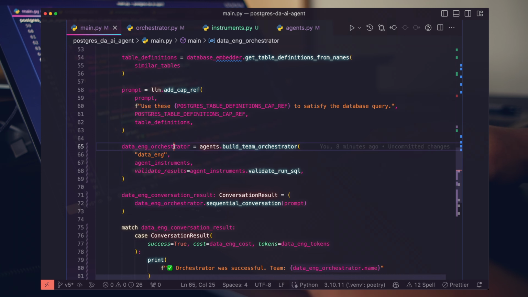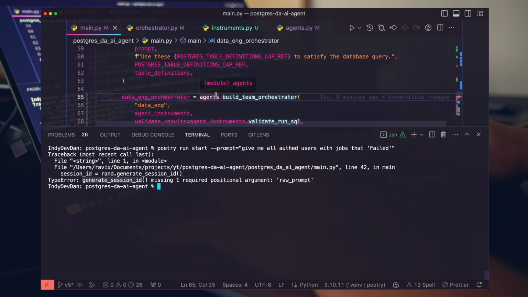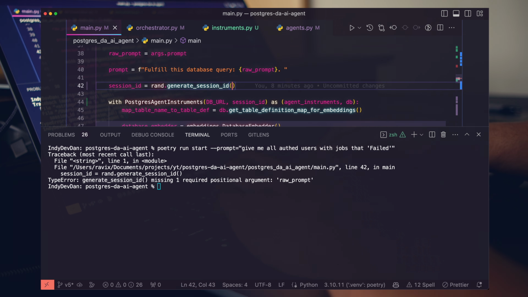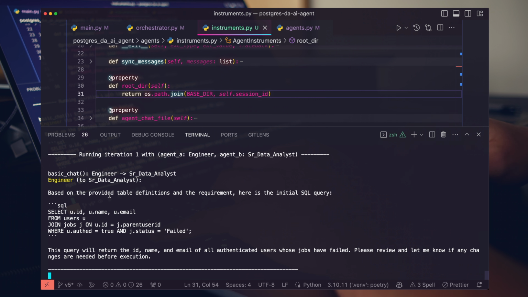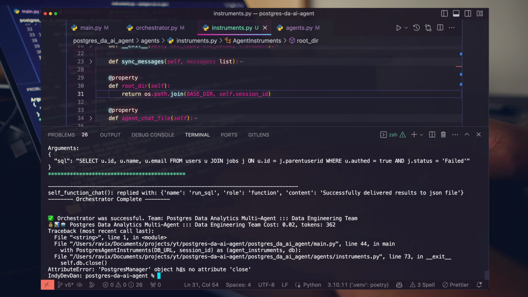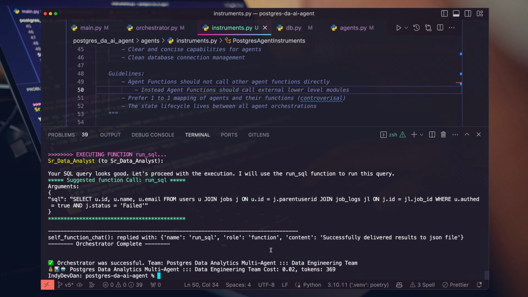So let's hop back to the top and rerun our system. Now I want to get all auth users failed. Okay, a couple bugs here. Let's go ahead and fix these. Need to give the prompt here. Go ahead and fix this bug. As usual, our agents are generating the SQL, and now we're going to run. Okay, so it has no attribute close. Let me add this missing function to the database module here. Let's rerun. Okay, great. So now our agent ran successfully.